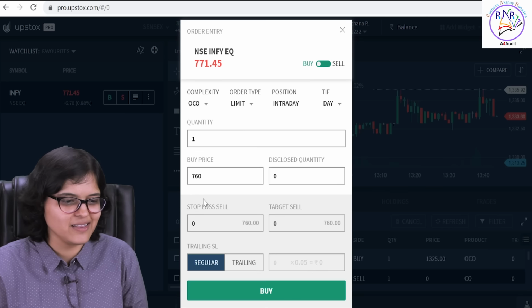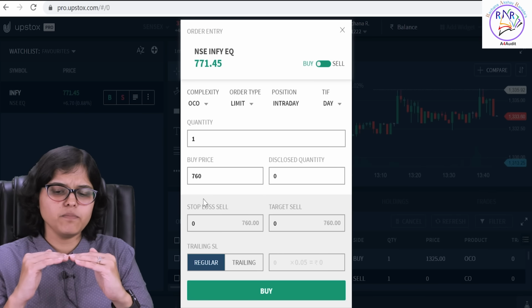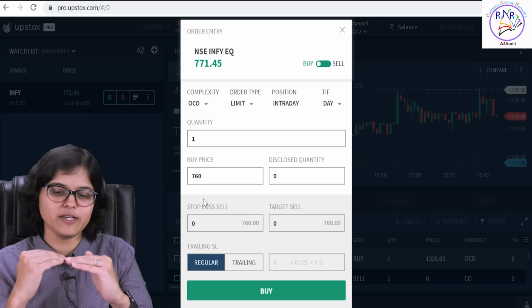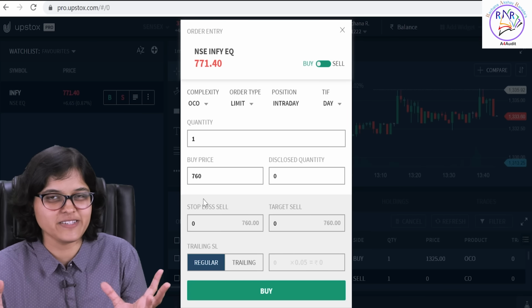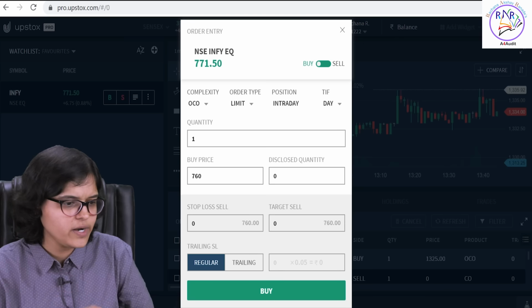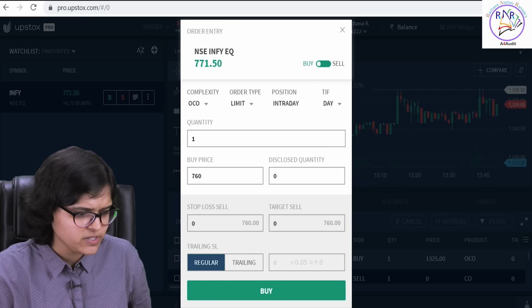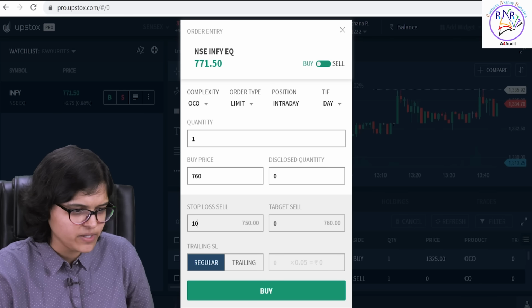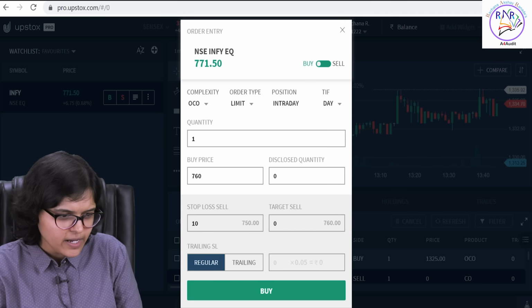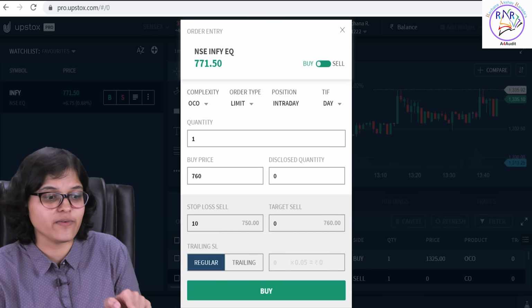One cancels other. This is my personal favorite, because it says that my target price is this much and my stop loss price is this much. Both prices get defined at the same time. I'll just quickly show you a demo for that. Assume I have to buy one quantity, buy price is 760. My stop loss, let me define it for you, 10 rupees. The moment I press 10 here, it starts showing that my stop loss will be at 750.